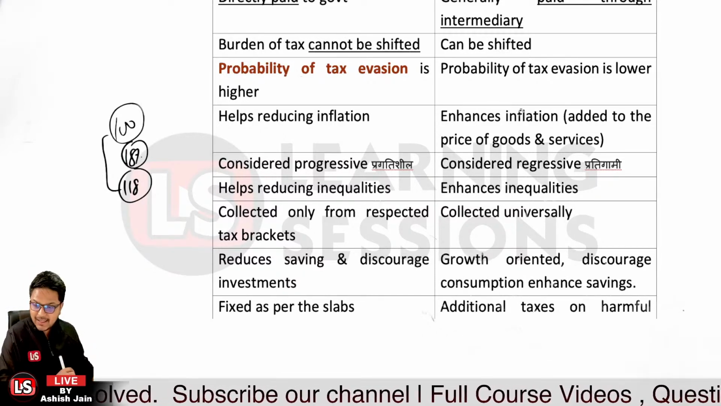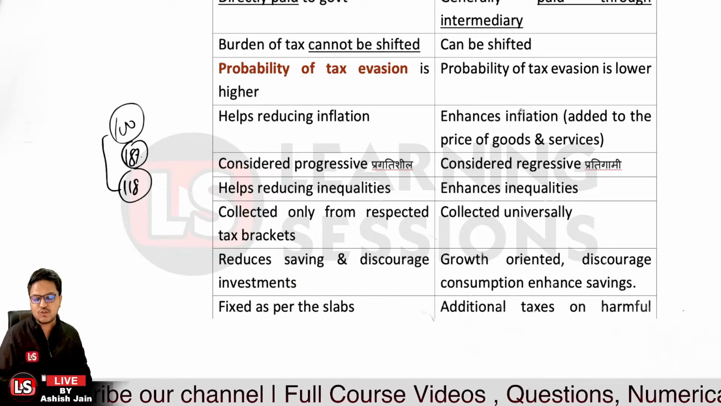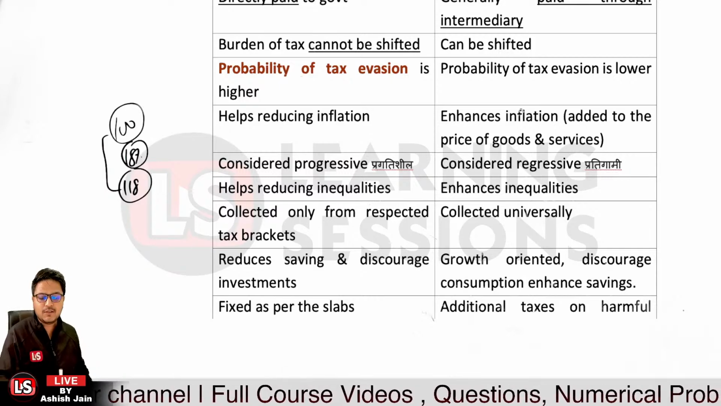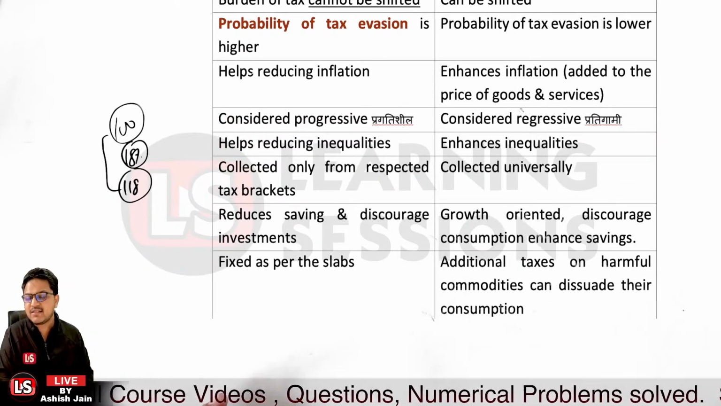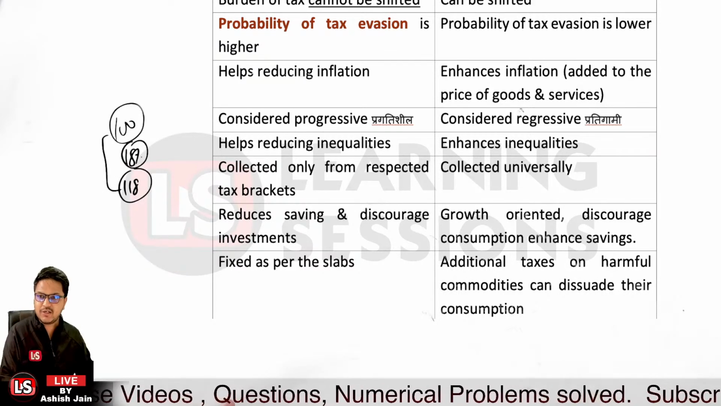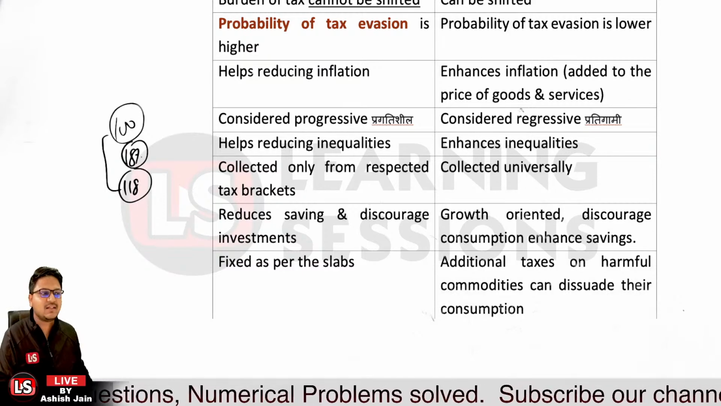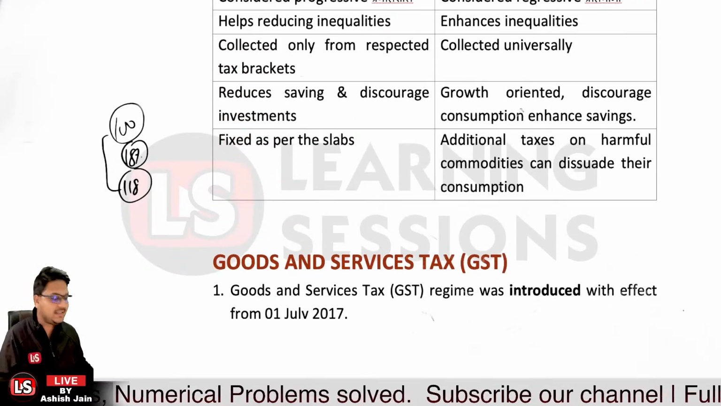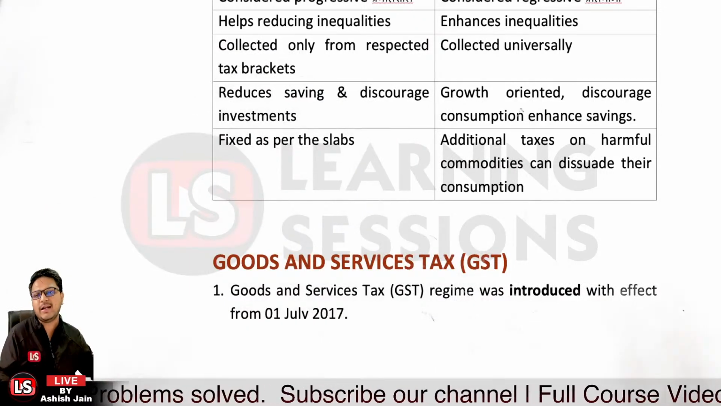And the direct tax is fixed as per the slabs. Whatsoever the tax slabs would be, the tax is to be paid in that particular manner. And further, in case of the indirect taxes, it's an additional tax that is to be paid. So that's the concept related to direct taxes and indirect taxes. I hope that you must have understood the differences between the two, because it is quite important to learn about it.